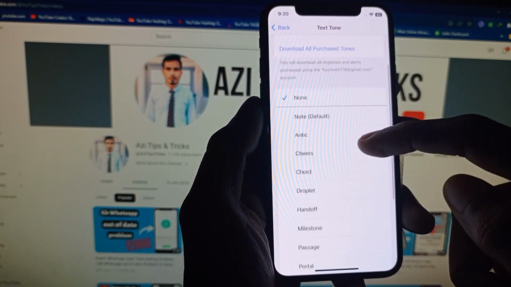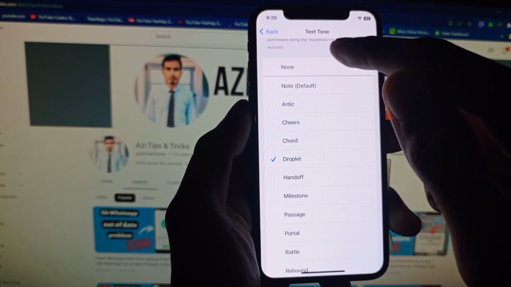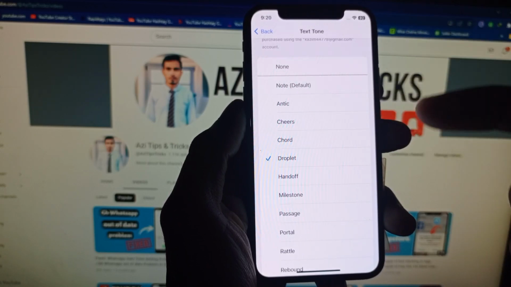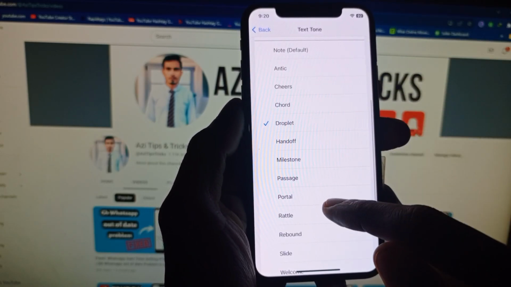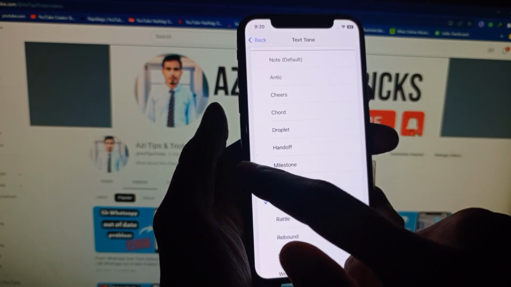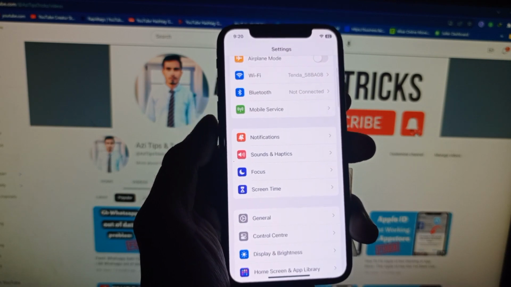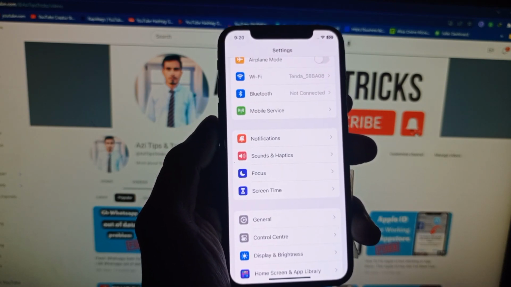First of all, you need to select any sound in your iPhone. Text tone is set only on notification tone. So when you select any one from here, this tone will be set as the notification sound. After doing this, you need to go back, and after checking both settings, if it still doesn't fix your problem, then